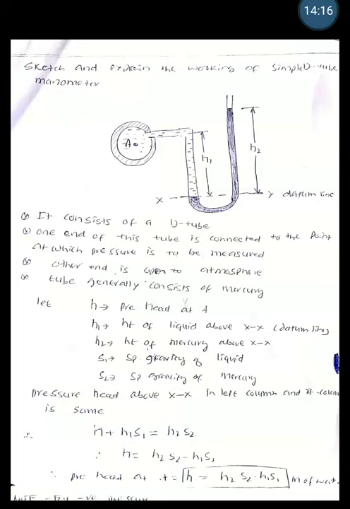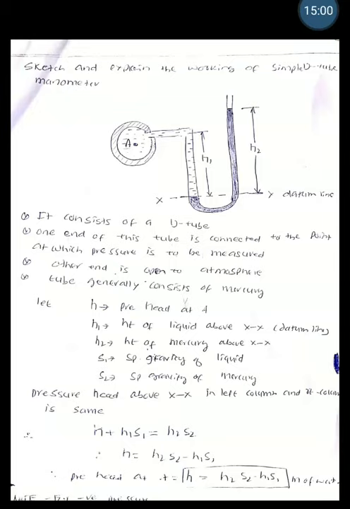As the figure is showing, there are two heights, one is H1, second one is H2. H1 is the height of the liquid above a common line, the datum line called XX, and H2 is the height of the mercury. On the right limb you can see the mercury, and on the left limb you can see the liquid present in the container, and the difference between the pressure heads is represented as H. S1 is the specific gravity of the liquid and S2 is the specific gravity of the mercury. From the figure it follows that the pressure head above the datum line XX in the left column and right column is the same, means the pressure head in the left column is equal to the pressure head in the right column.